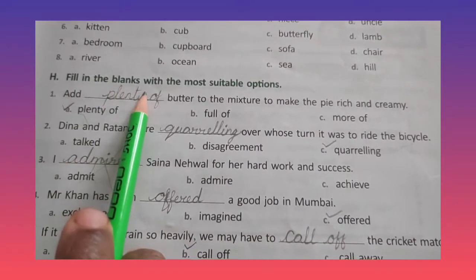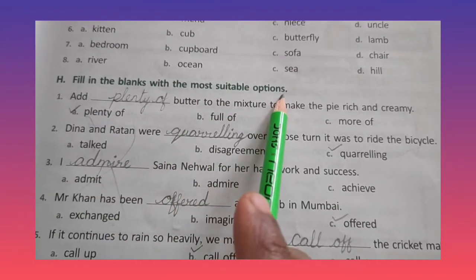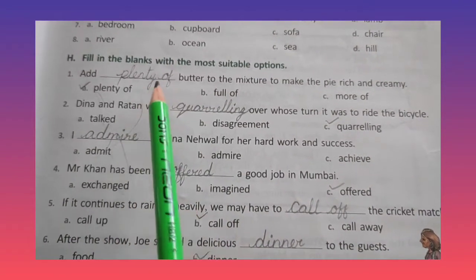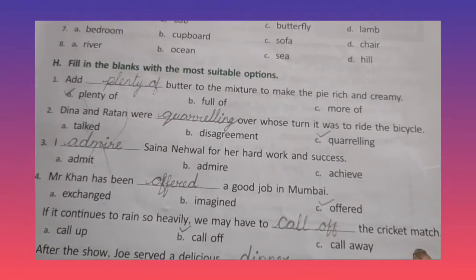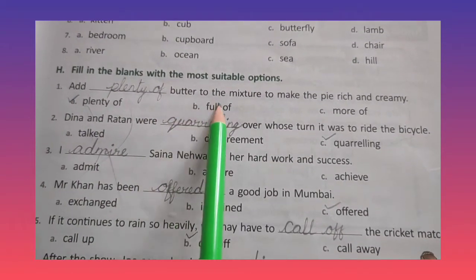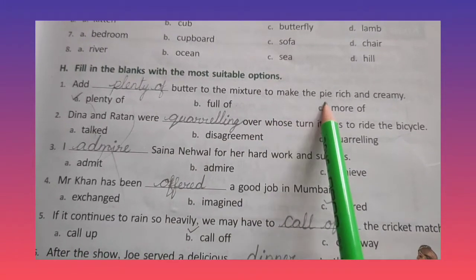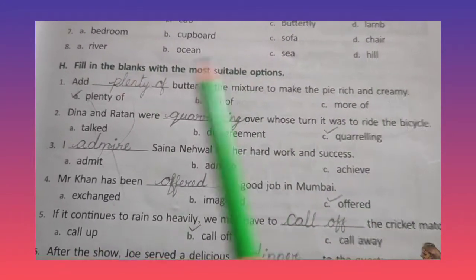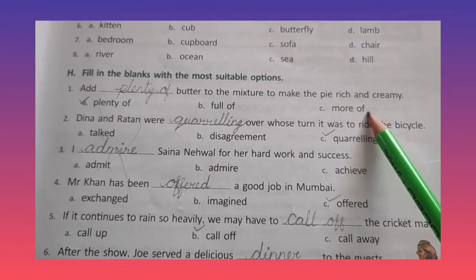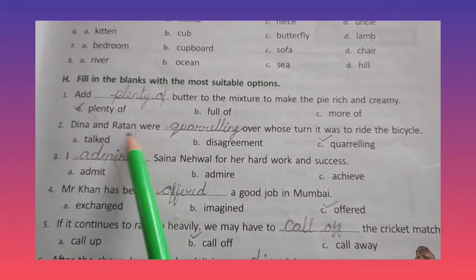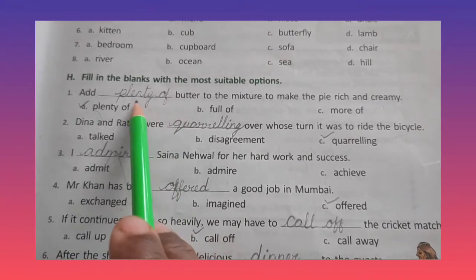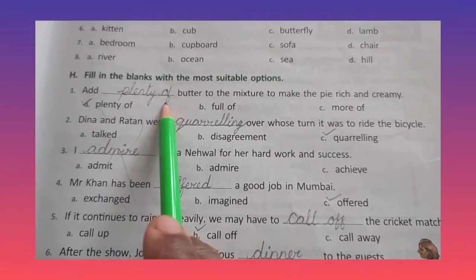H. Fill in the blanks with the most suitable options. So, they have given some options and you have to fill that blank. Which word suits those options? Let us start. Number 1. Add dash butter to the mixture to make the pie rich and creamy. Plenty of, full of, more of. So, which word suits? It is plenty of. So, write here plenty of. P-L-E-N-T-Y. Plenty of. O-F, of.